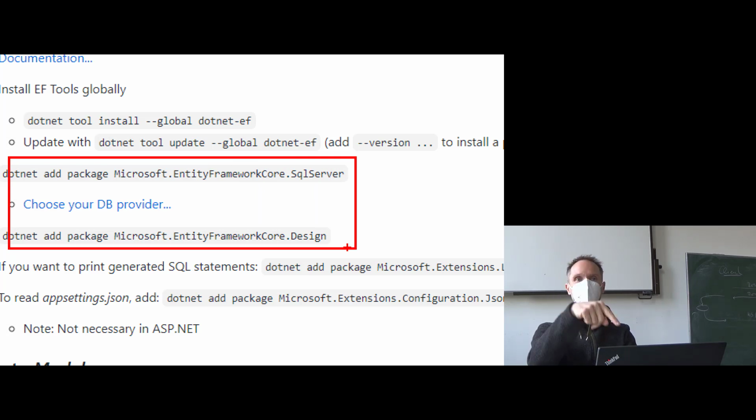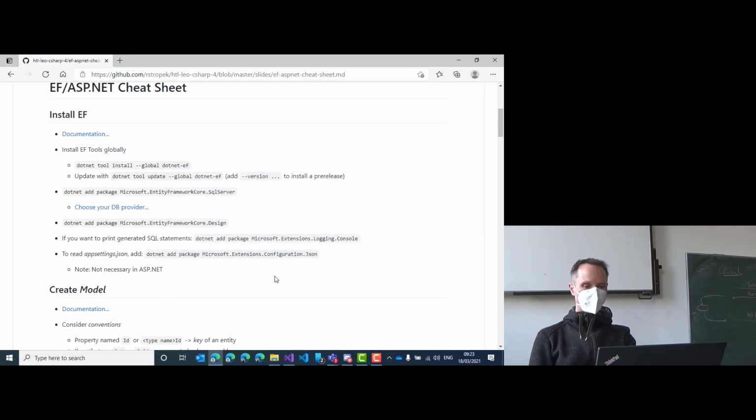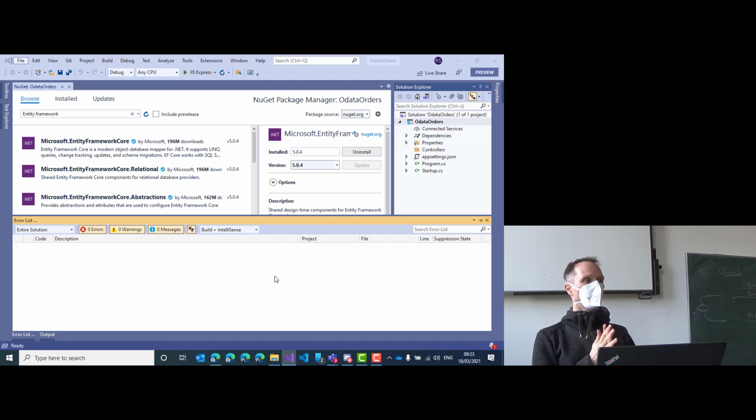Just to remember, we had this cheat sheet. I know you have so many courses in parallel with so many different technologies. So it sometimes is hard to remember how did we do that a few weeks ago. Remember the cheat sheet, okay? Good. Accept everything, install the design package, and we are good. Now we have NuGet.